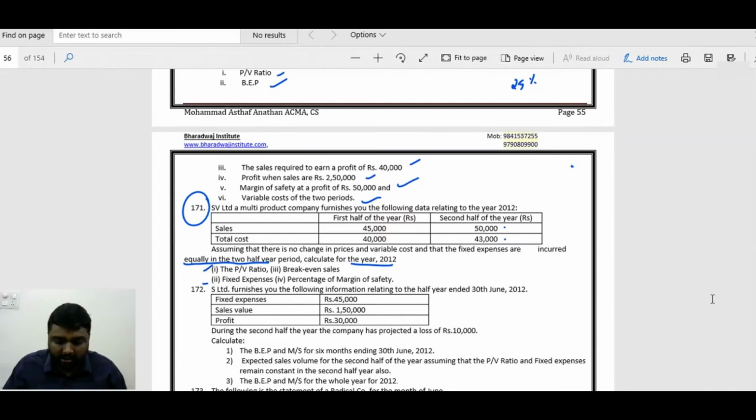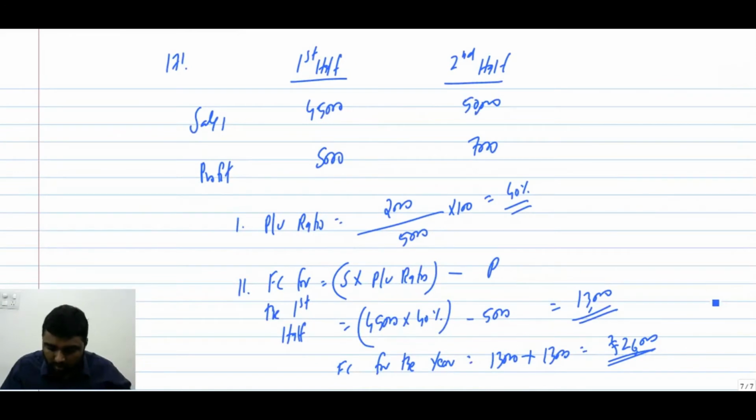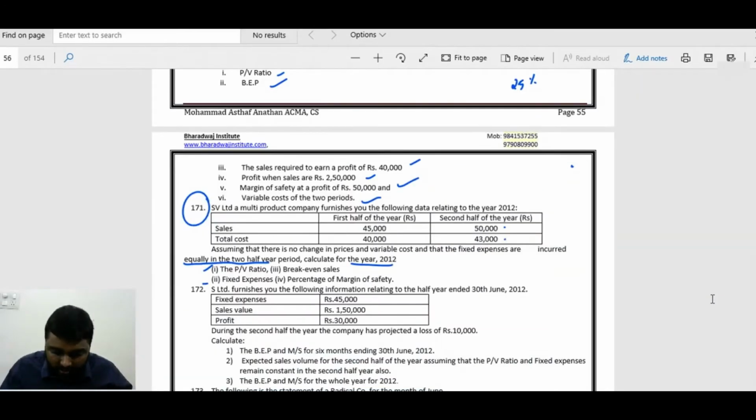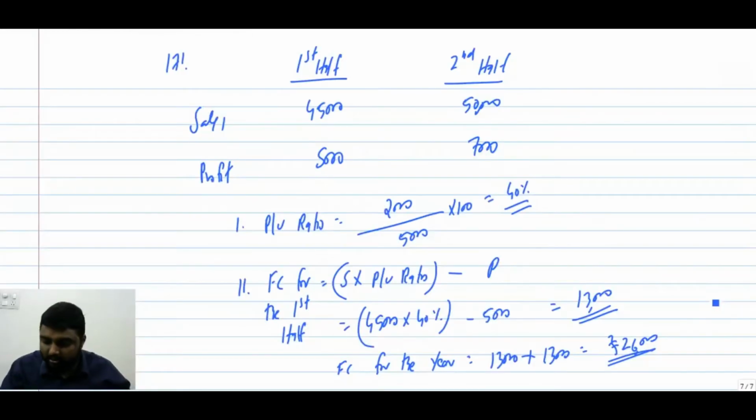So what is next? Now we got fixed cost for the year. Next is break-even sales.